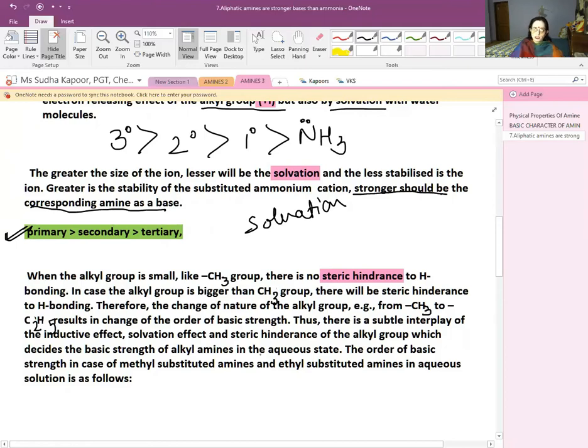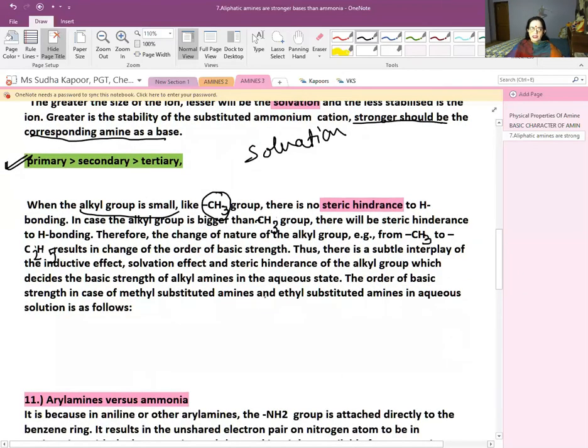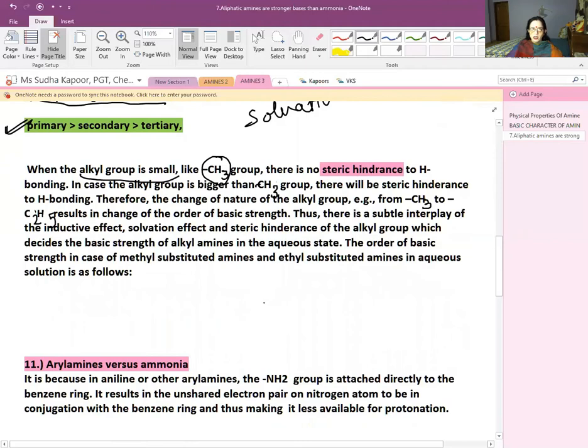Now the third factor which is responsible in the aqueous phase when we are considering the basic character is the steric hindrance. When we are talking about an alkyl group which is very small, for example methyl, then the methyl group does not cause any steric hindrance in the hydrogen bonding. So in case the alkyl group is bigger than methyl, let it be the ethyl or any other group, then there will be steric hindrance, and as soon as the nature of the alkyl group changes, there is a change in the basic strength also when we are changing from the methyl to the ethyl part.